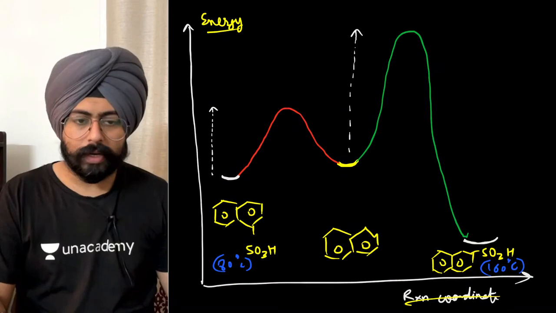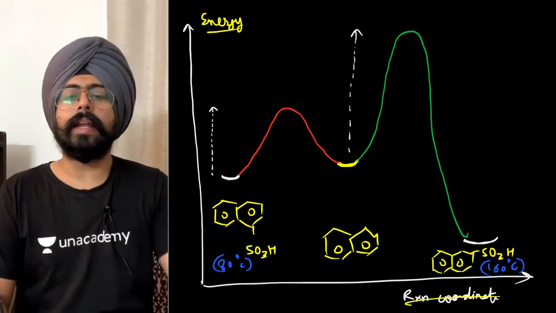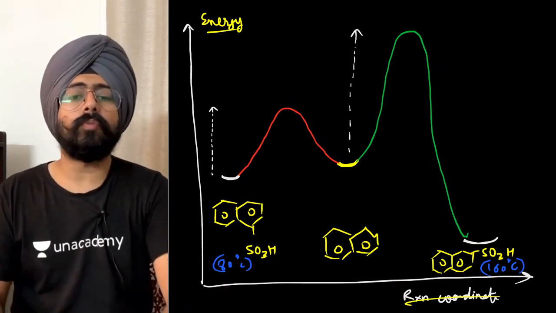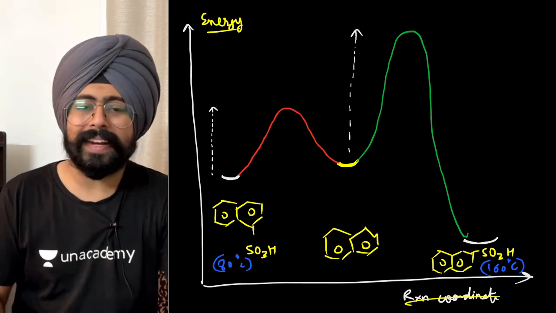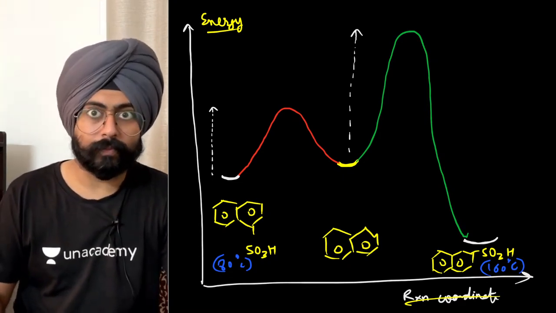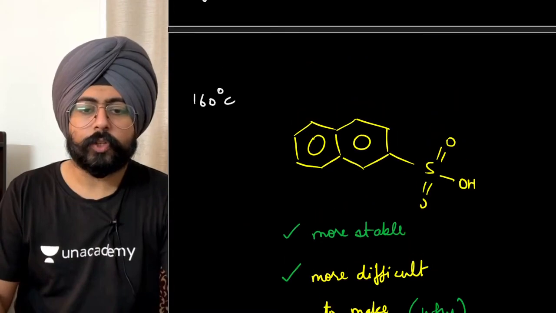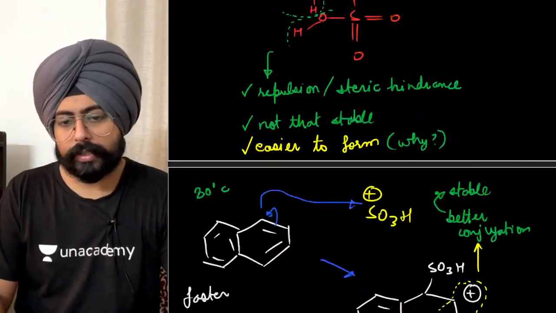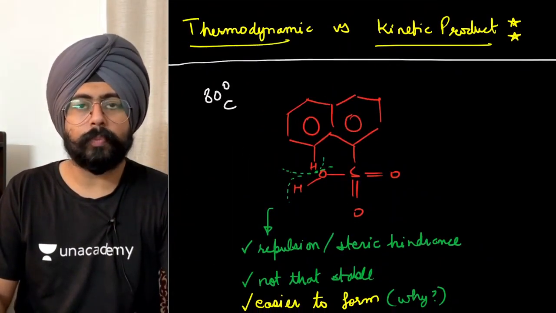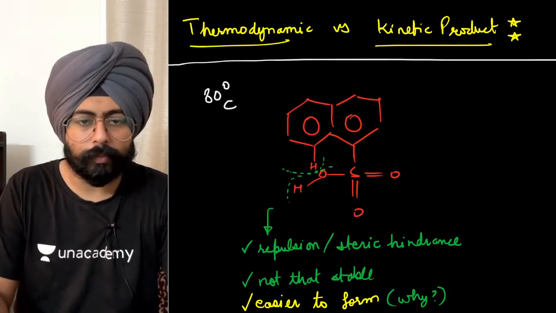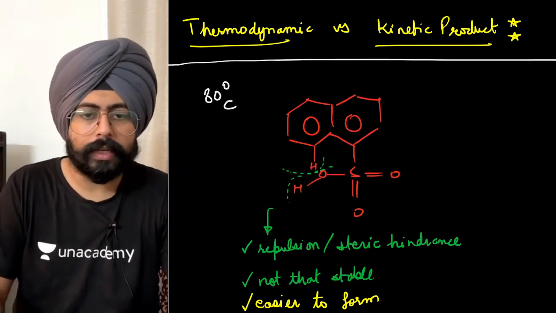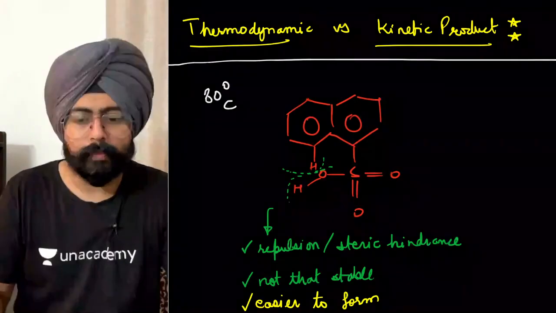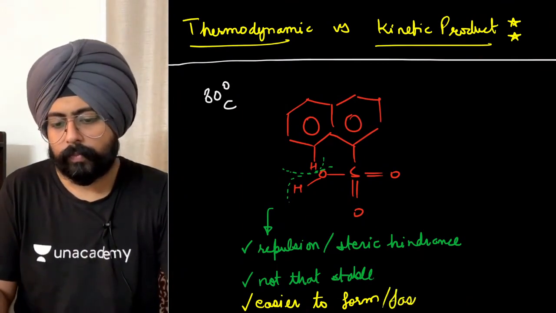Okay, so now my dear friends, kinetic product versus thermodynamic product. Kinetic means speed, okay? Kinetic means speed. The product that is formed because of higher speed, that is easier to form, or I can write over here, it is faster to form, okay?